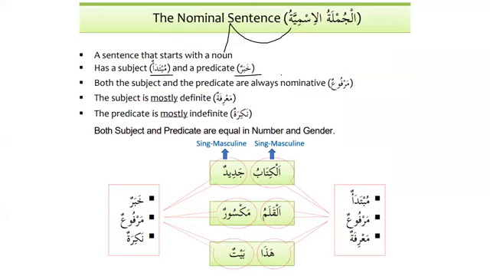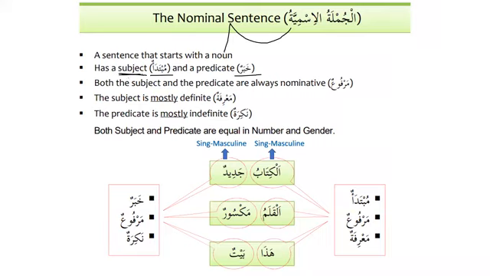First, we were talking about how a nominal sentence has two parts. And now we are learning the names of the two parts. The first one is called mubtada'un, which means something that has been started or has begun. In grammar, we say subject. And the predicate is khabarun. Khabarun means news, and basically it's news about the subject.